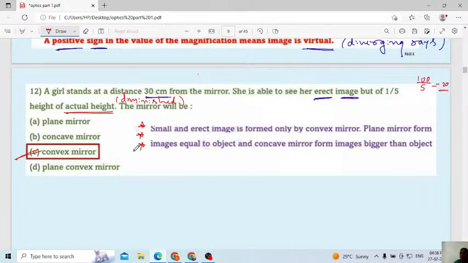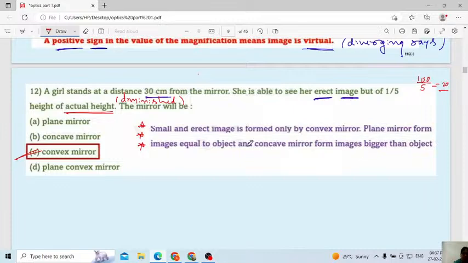Always you have to remember. In the case of a plane mirror, fix in your mind that the height of the image will be equal to the height of the object. Otherwise, we can call height even size also. Normally we use the word height in the case of mirrors, spherical mirrors, even lenses also.